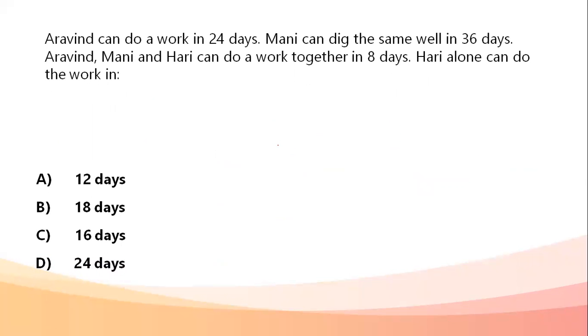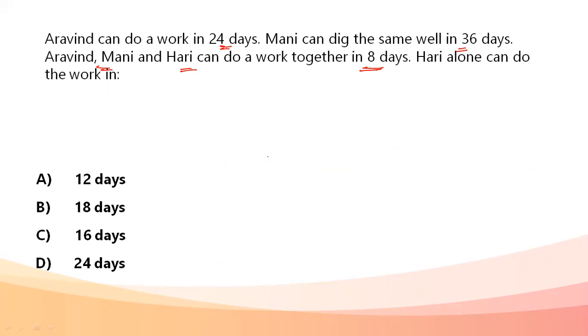Next, Arvind can do a work in 24 days. Murali can dig the same well in 36 days. We're talking about digging a well. Arvind, Murali, and Hari can do a work together in 8 days. Hari alone can do the work in how many days?